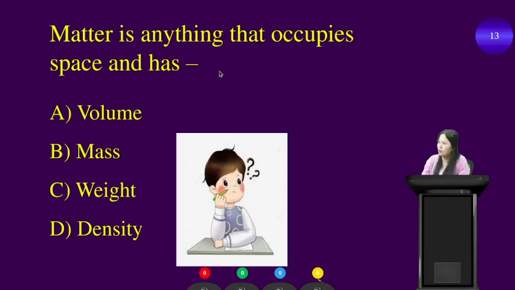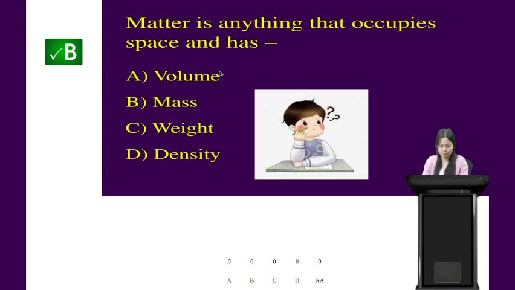Option A is volume, option B is mass, option C is weight, option D is density. Which option is the correct answer? Alright students, your time is up, and yes, very good. The correct answer is option B, that is mass. Matter is anything that occupies space and has mass.